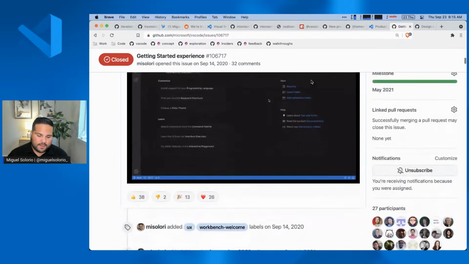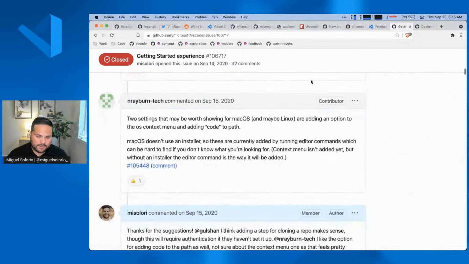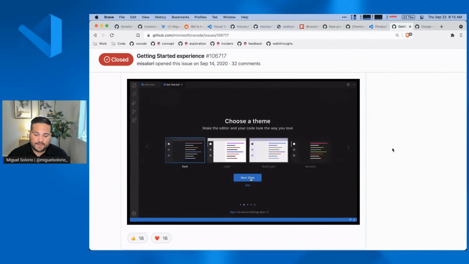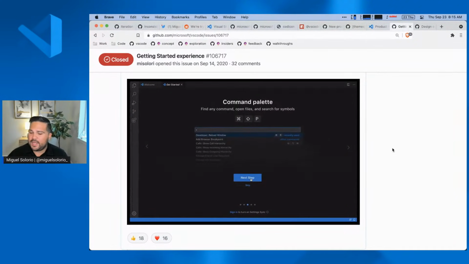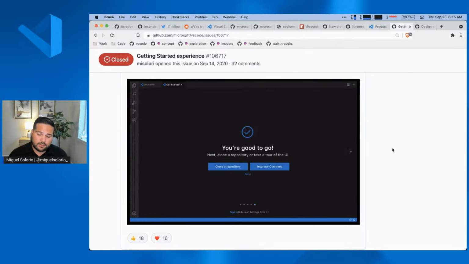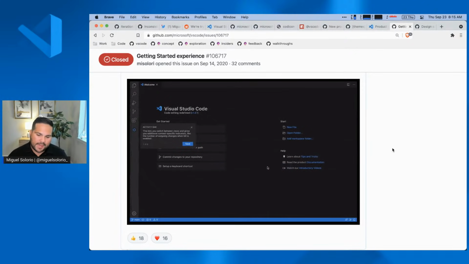And so we got lots of good feedback from the community. People were chiming in and saying that they would actually love to see this. But when we actually tested this, we found out that most people who went through this weren't really paying attention to these slides. When we would ask them to do certain tasks, like, can you go in and install this extension, or can you do this one task, and there were tasks that were mentioned in the flow, people could not recall. So this implied that people really were not paying attention to this.